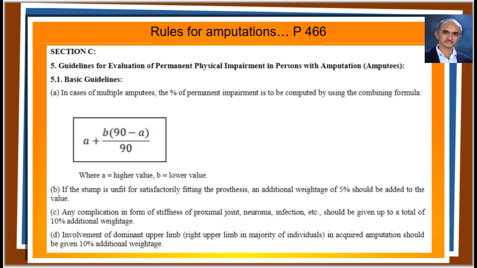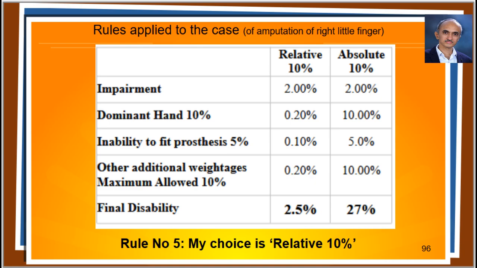should be given up to a total of 10% additional weightage. That means there is a cutoff of 10% for these complications. Let us apply the rules to the present case of disarticulation through the MP joint of little finger of right hand. In this case, the dominant hand gets 10% and inability to fix the prosthesis gets 5%.